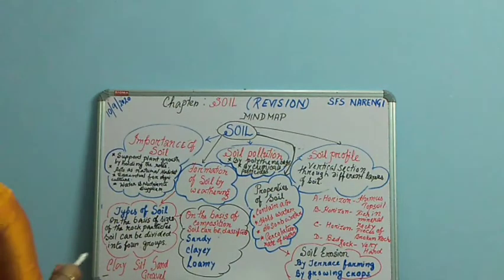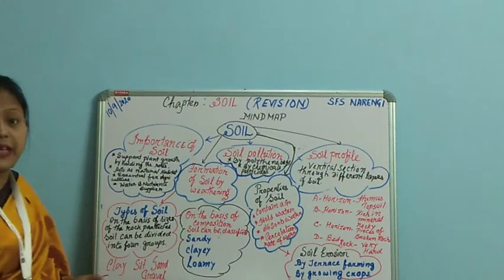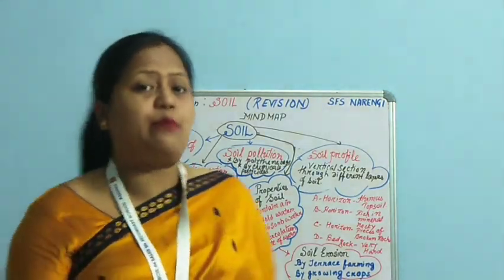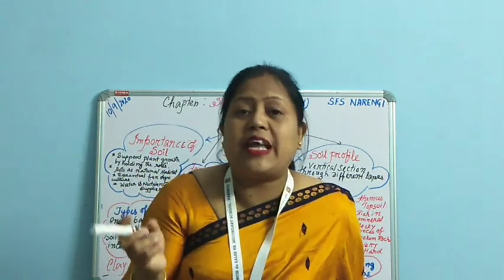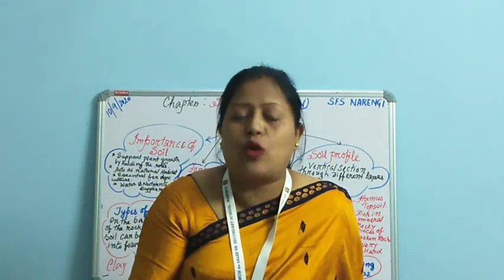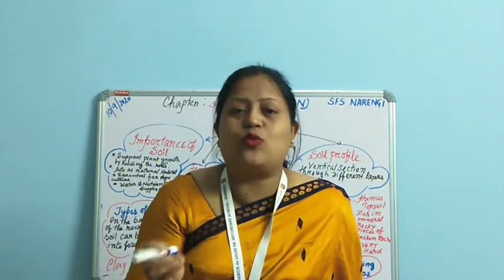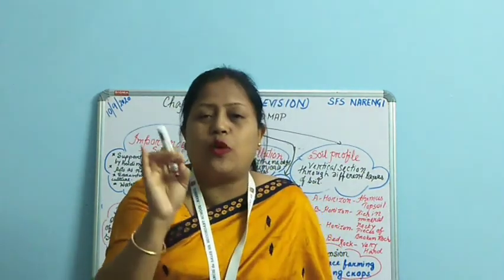The next topic we have discussed in the chapter is the formation of soil by the process of weathering. Now what is weathering? Weathering is the breaking down of rock by different agents like air, water, sunlight. These agents break down the parent rock into small pieces.